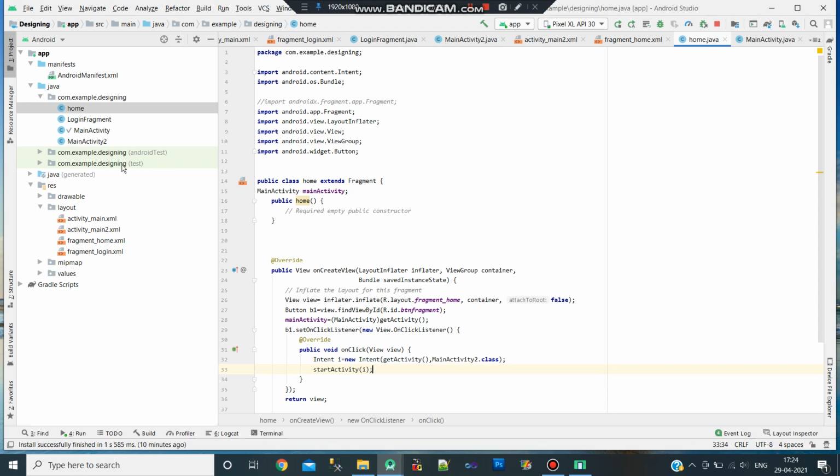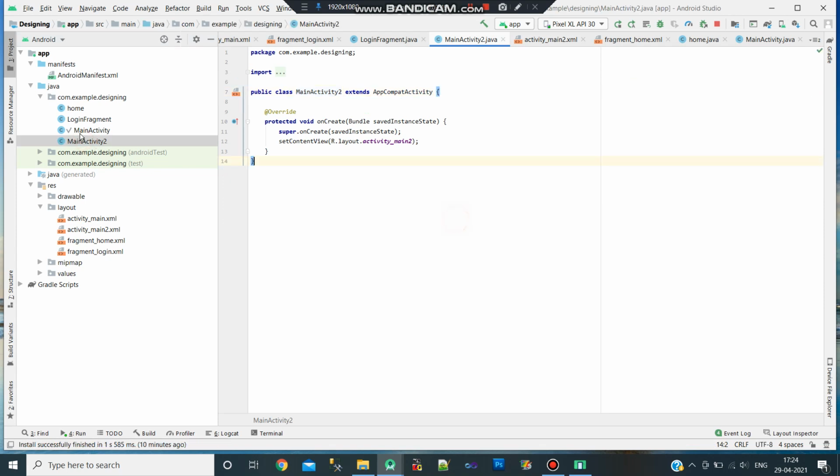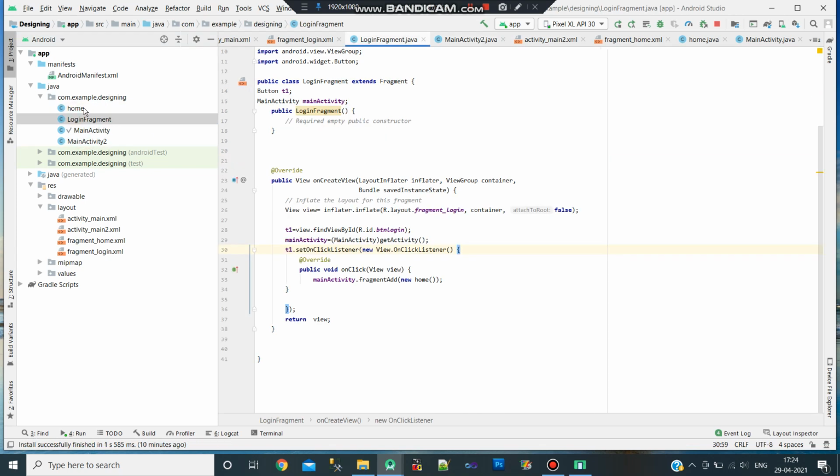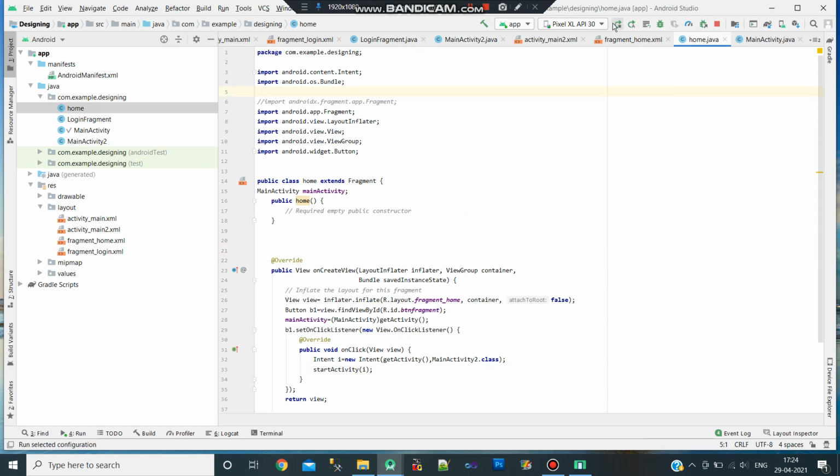Our code is completed. In main activity 2, here only I have given welcome to new activity. This is our output. Okay, our code is ready. Code part is ready. Now simply run this application.